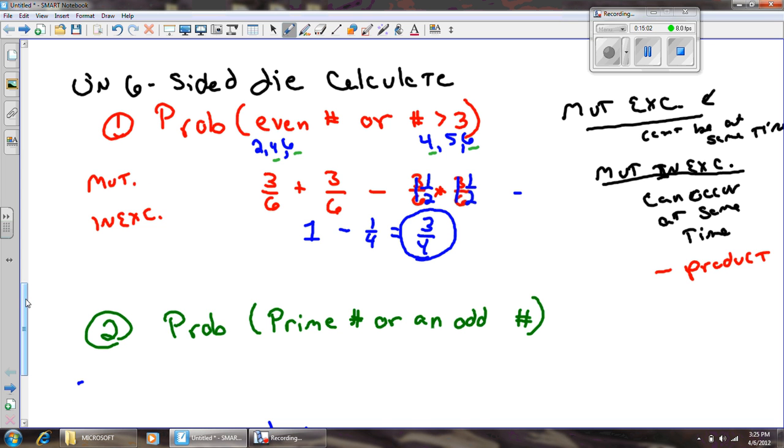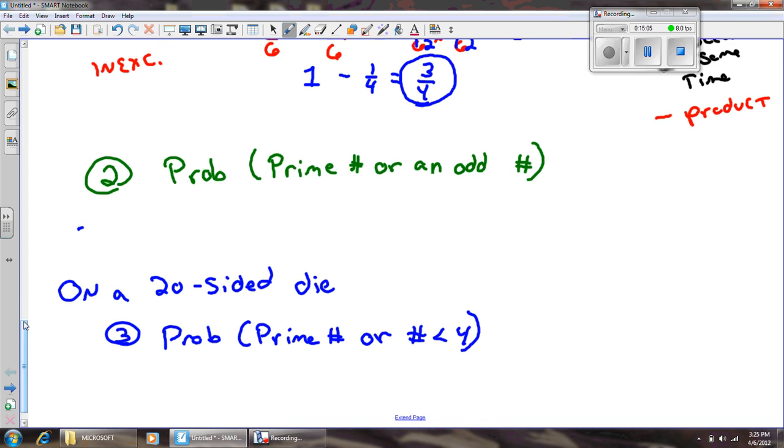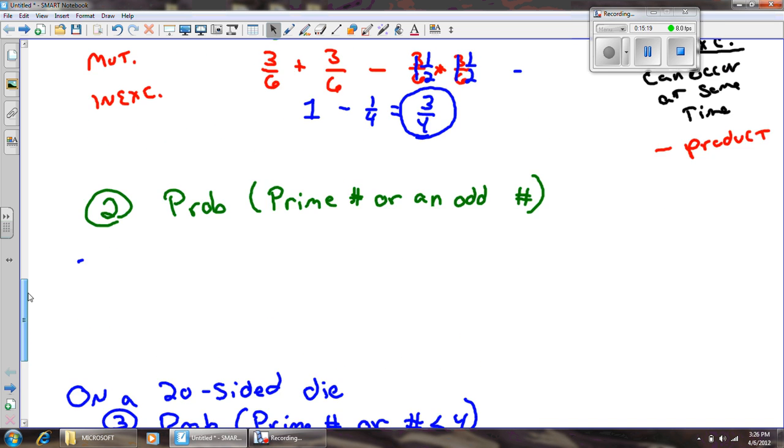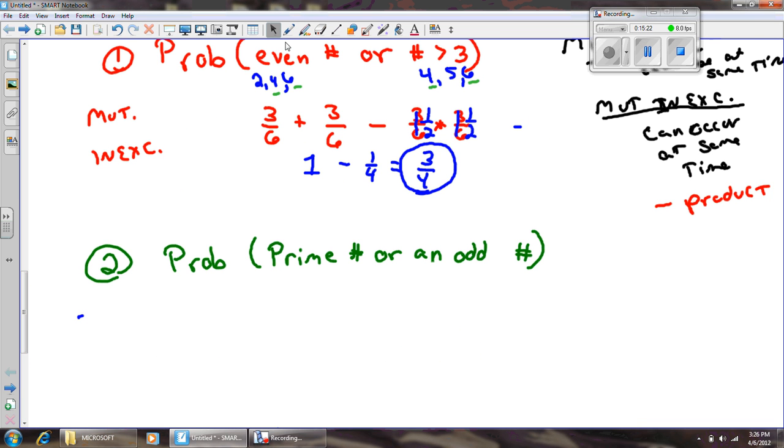So let's see here. Let's check out number 2. The probability of getting a prime number or an odd number. Well, can I get a prime number that's also an odd number? Absolutely. The prime numbers on a 6-sided die would be 2, 3, and 5. 1 is not prime. A prime number must have exactly 2 different factors, the number 1 and itself. 1 is not prime because it only has 1 factor, 1. Has to have 2 to be prime.